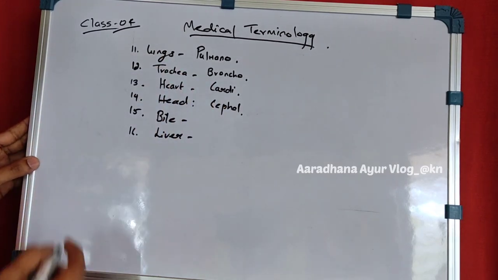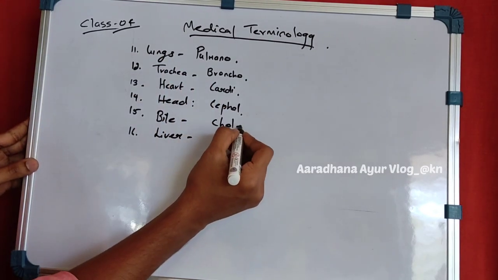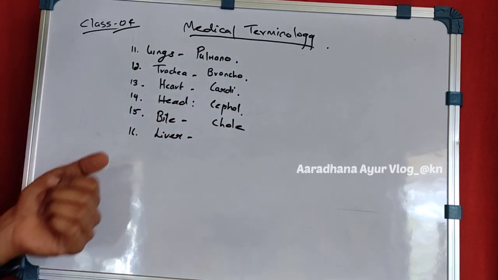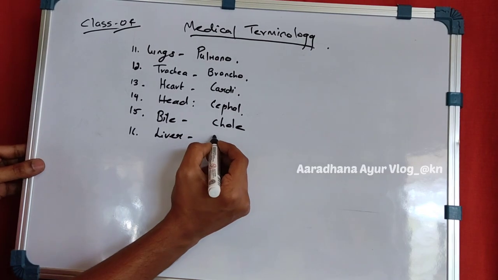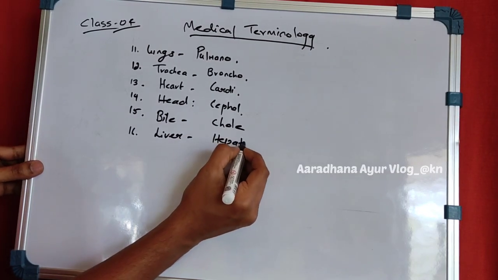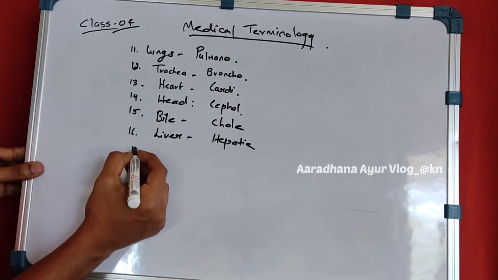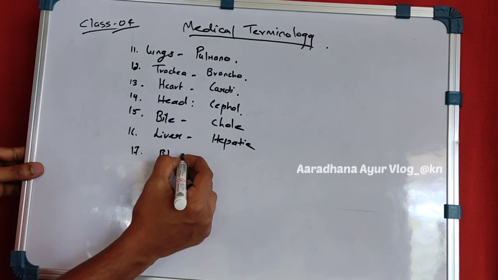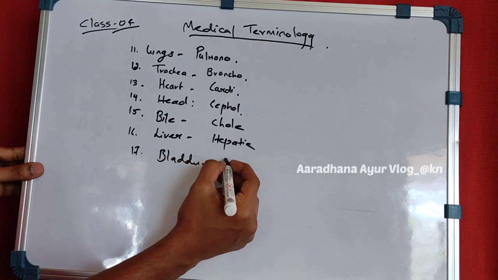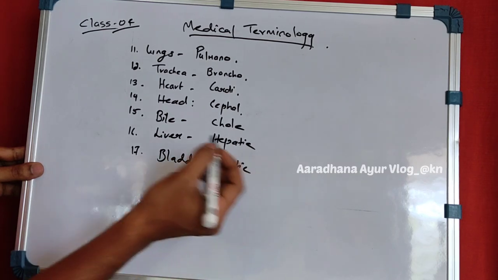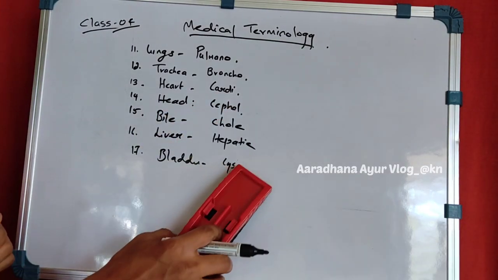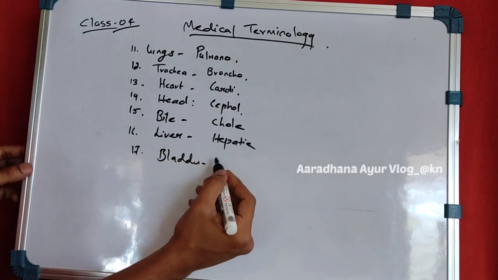Bile is called cholecystic, and coming to the liver, it is hepatic. Next is the bladder. It is known as cyst. Cholecystic, sorry, cyst it is. Okay, bladder is cyst.